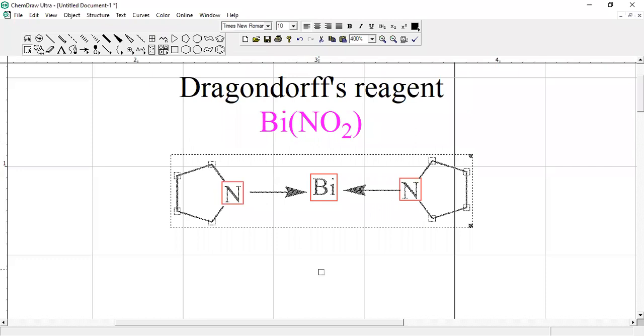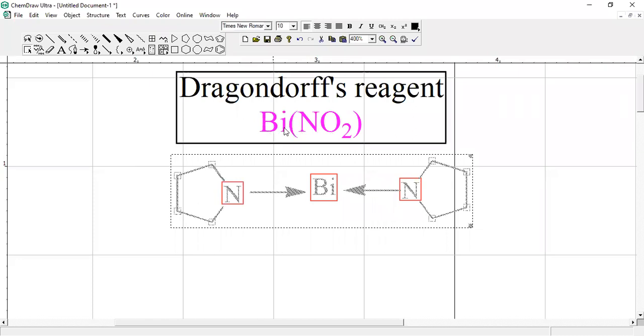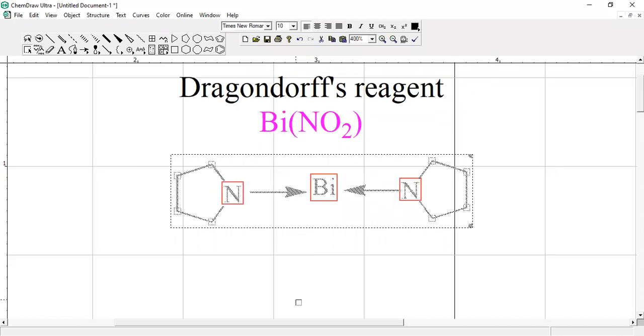These ions, once they are separated on the TLC plate, give a purple color, as bismuth nitrate's color is presenting. Why did I make this magenta color? Because when we spray this on TLC, it makes the whole TLC magenta colored. And when we heat the TLC, what happens?